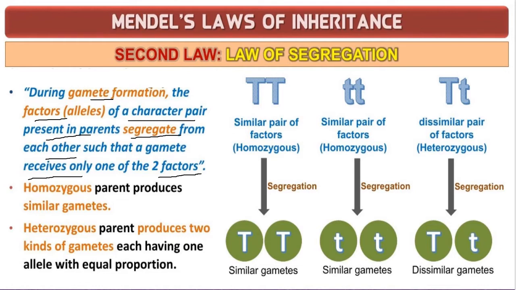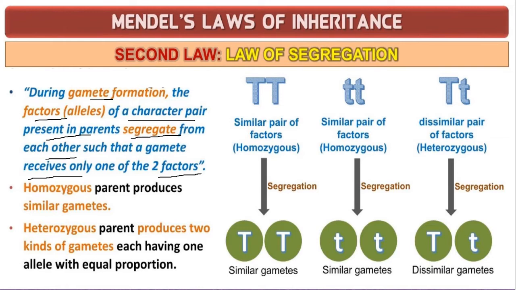If this is difficult to understand, I will state it in a different way that you can write also. The law of segregation states that whenever a pair of factors for a character is brought together in a hybrid, they segregate or separate during the formation of gametes. I'll repeat once again.